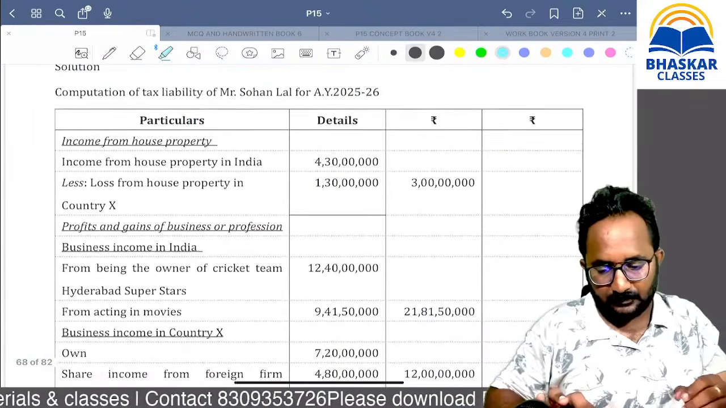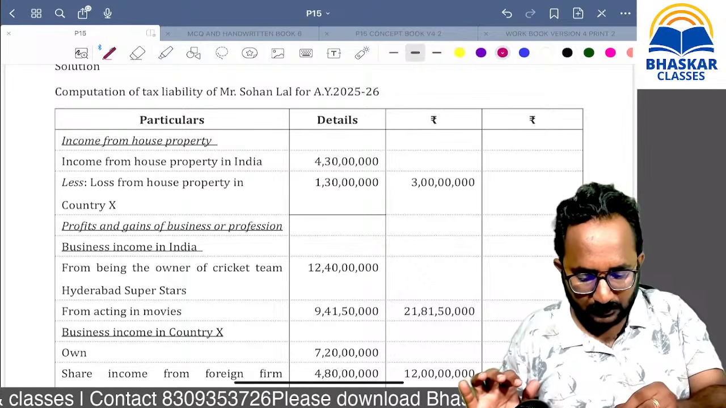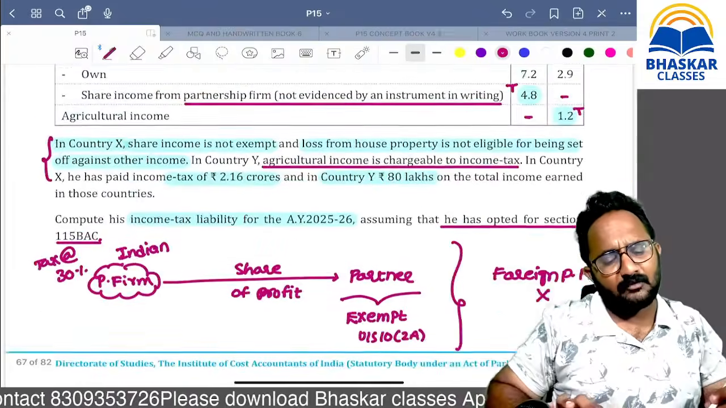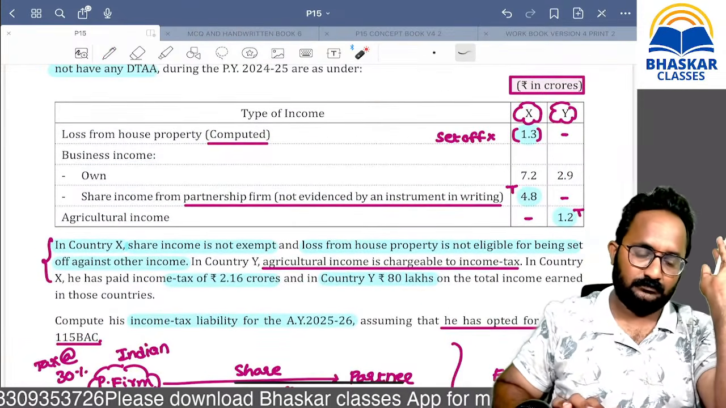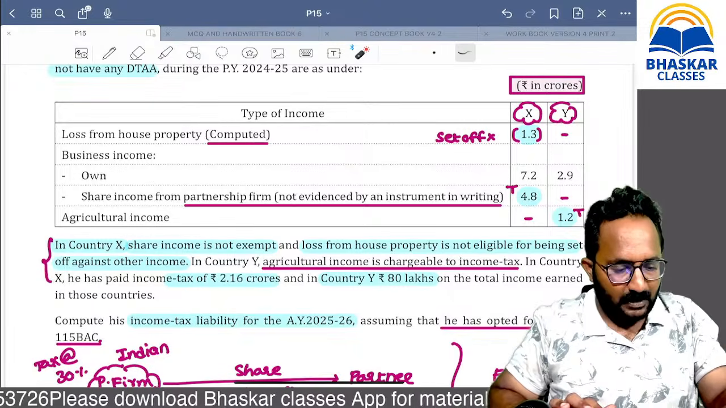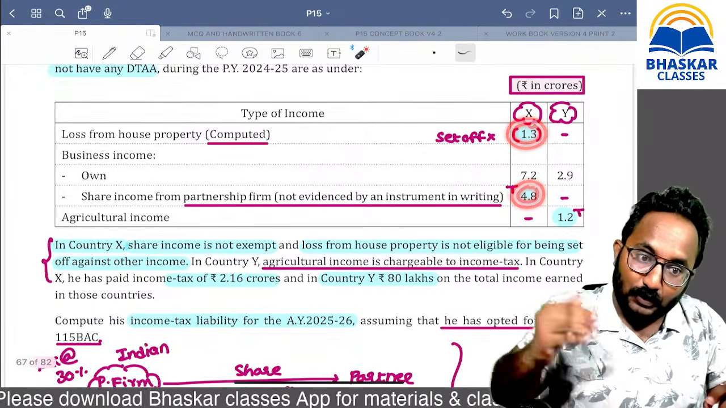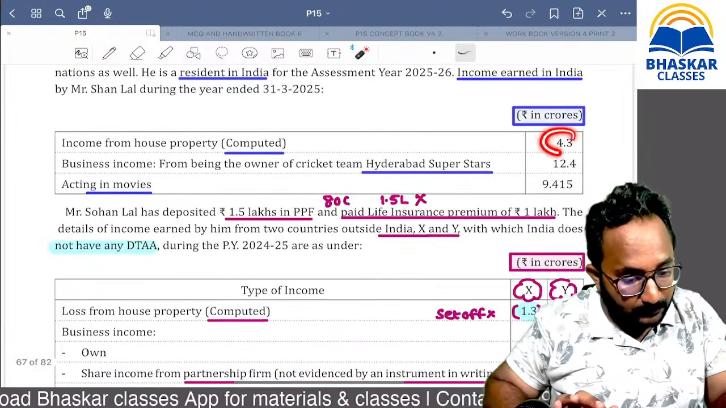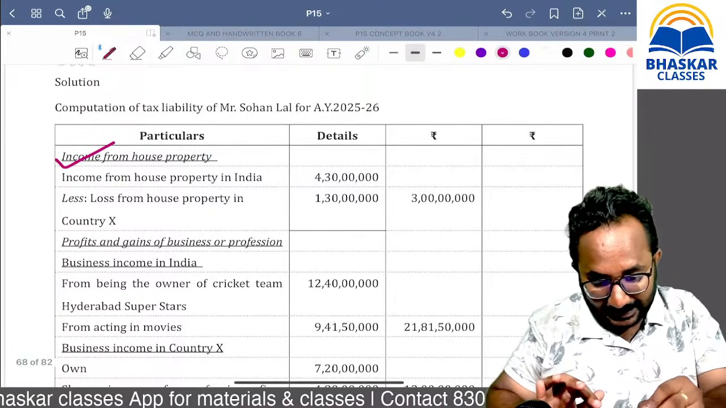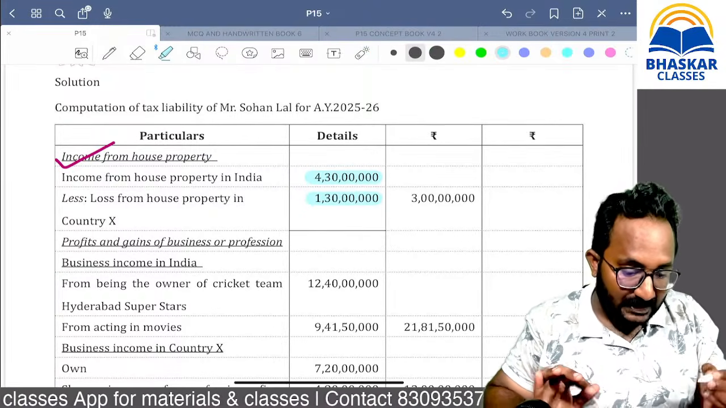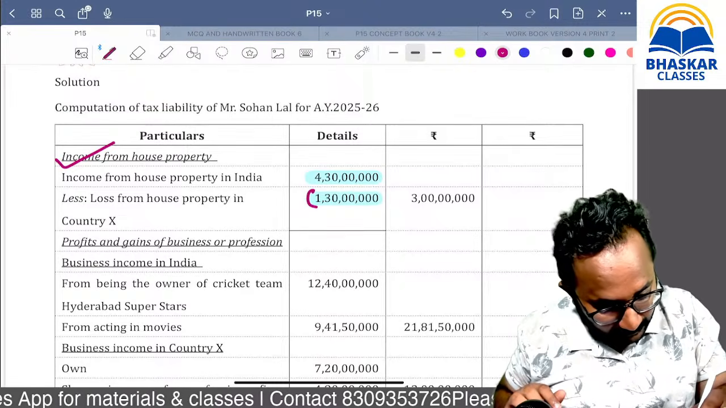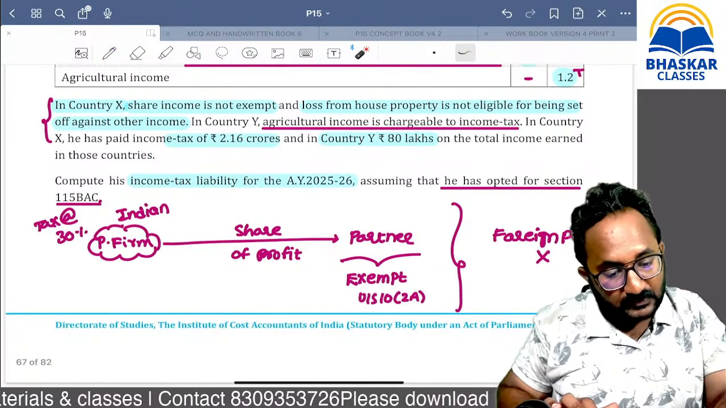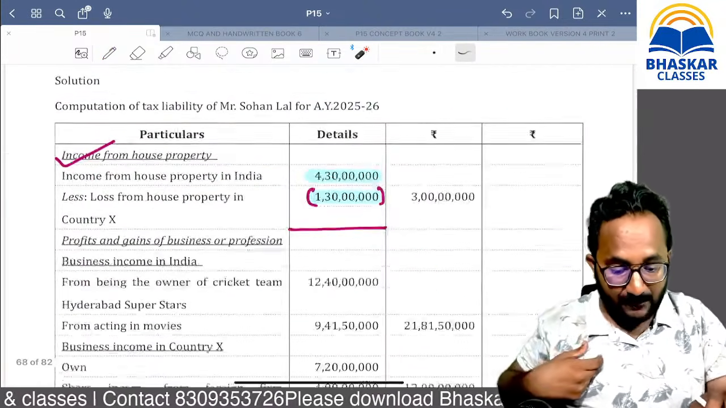Now, let's calculate the net total income. First, house property. Remember, while paying tax in the foreign country, this is tax payable and this loss is not allowed to set off in country X. But in India, in Indian house property income of 4 crore 30 lakh, we can set off the foreign house property loss. Many students are asking, sir, here it is not allowed to set off. That is in the foreign country, but in India we can do set off.